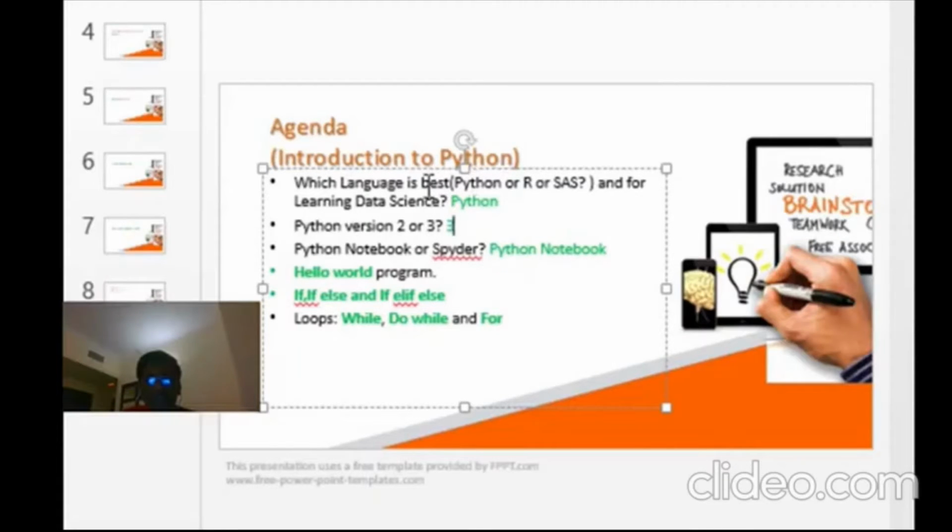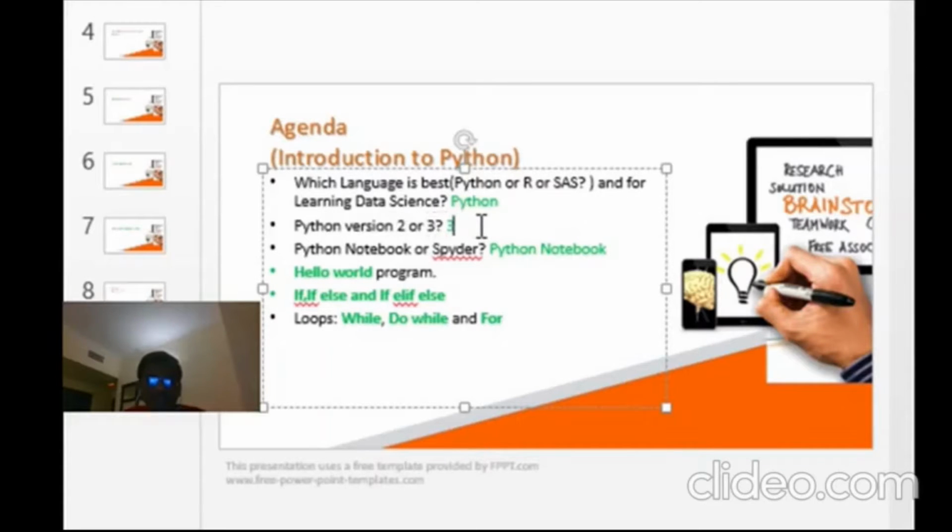First we will discuss which language is best for artificial intelligence, whether it is Python, or R language, or SAS language for learning data science. Okay, so data science, artificial intelligence, everything is the same. I have made a separate video for that to check the terminology, so don't worry about it now. Python is the language which we are going to use out of these three languages. Okay, that is the first topic we will discuss.